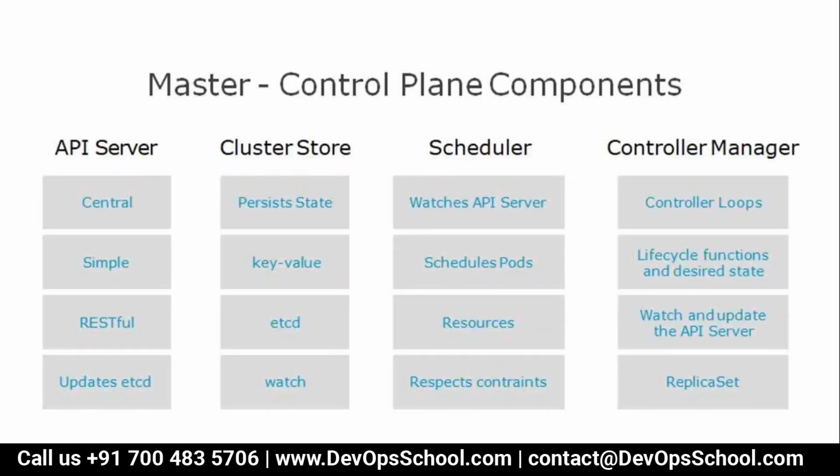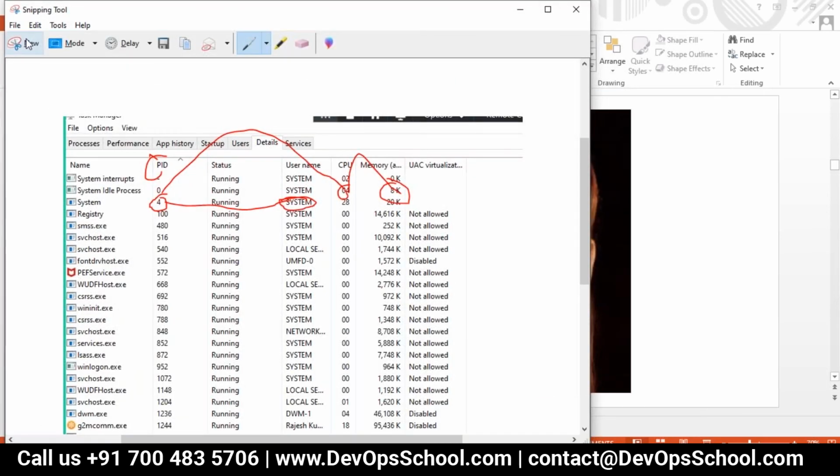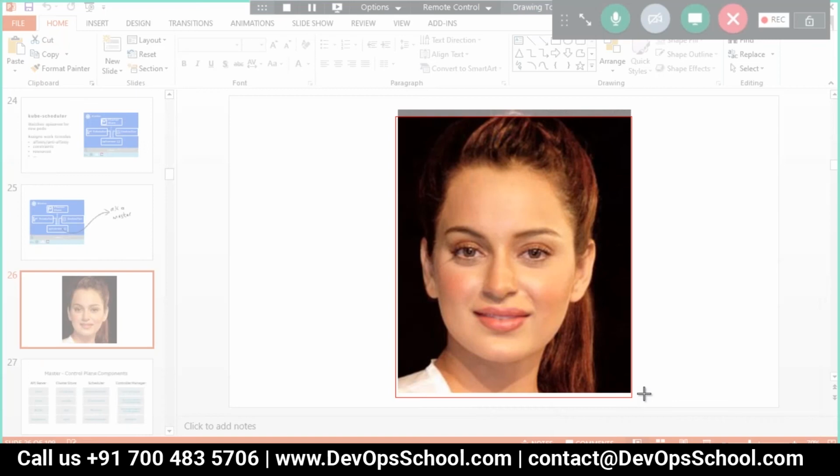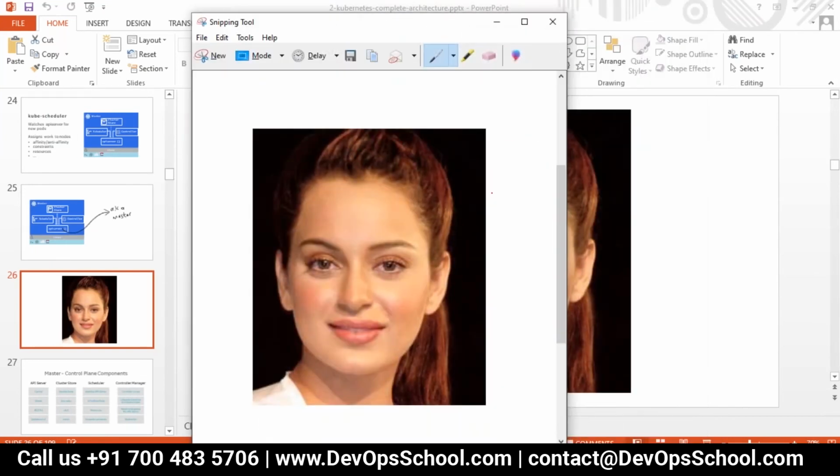Now let's understand this. So tell me, she's my favorite actress. If I see that human face, consider it as a master for the body, or master for the world. Tell me which part will act like the API server, which receives all the communication from inside and outside.